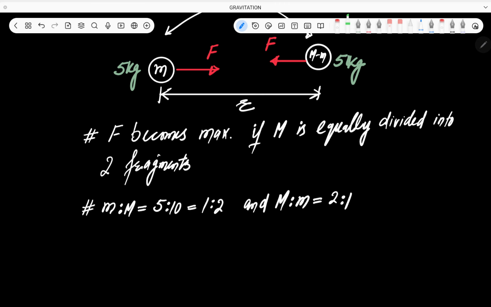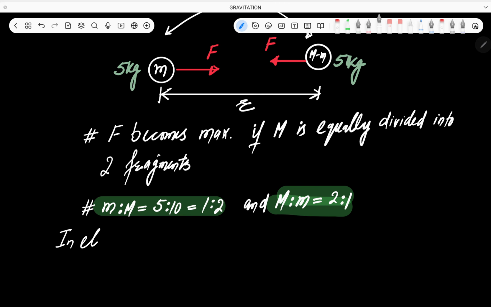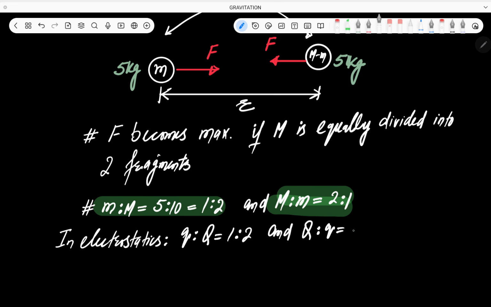और अगर यही क्वेश्चन इलेक्ट्रोस्टैटिक्स में पूछा जाएगा, वहां पे, so let me write down here, in electrostatics the answer to this question will be small q is to capital Q is equal to 1 is to 2, and capital Q is to small q is equal to 2 is to 1.